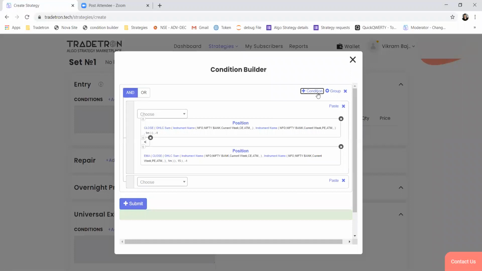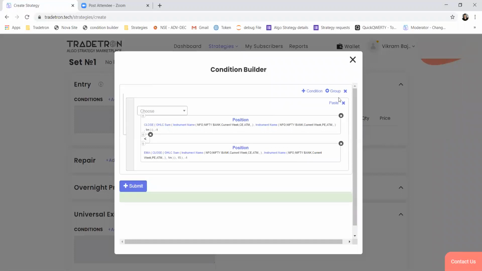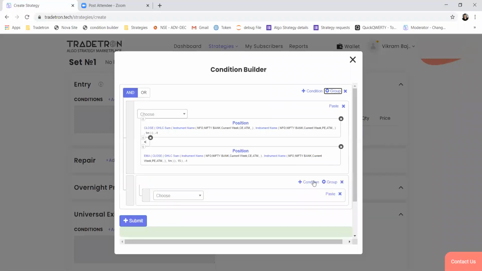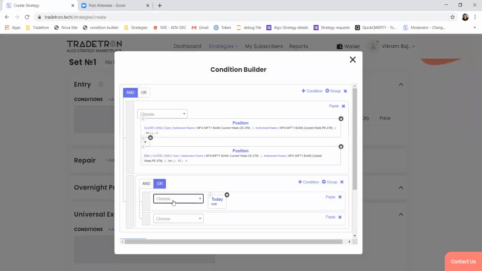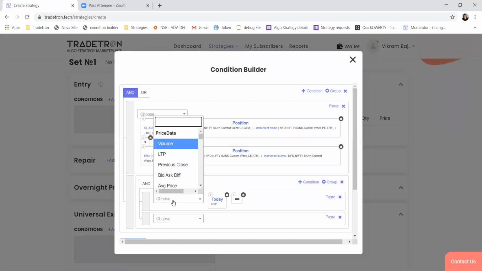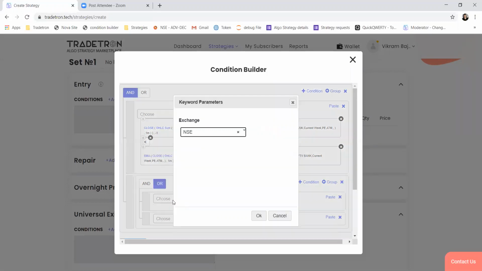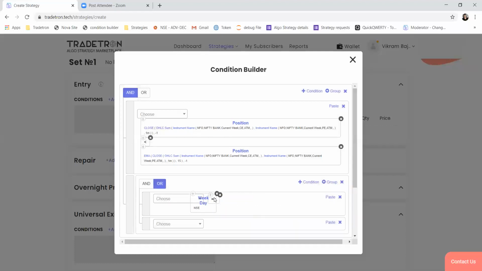And of course, we have two more conditions, which is we want to take a trade only if today is Wednesday or Thursday. So we can use the weekday keyword directly.